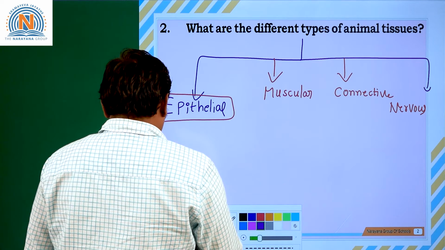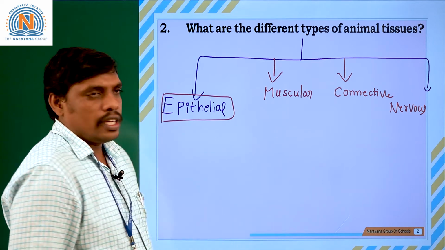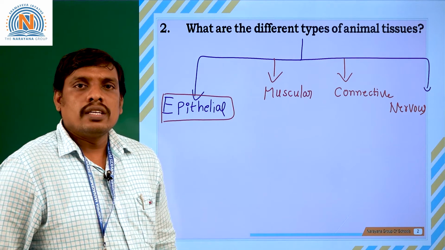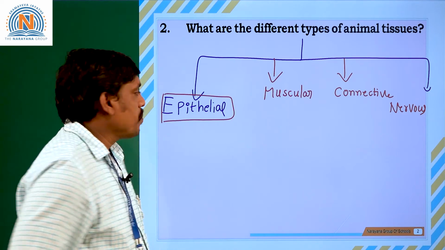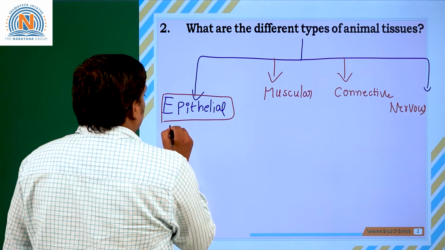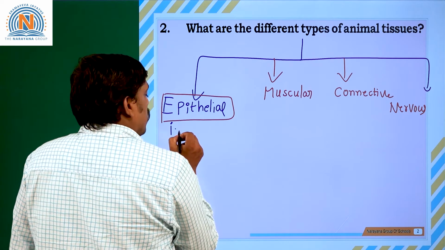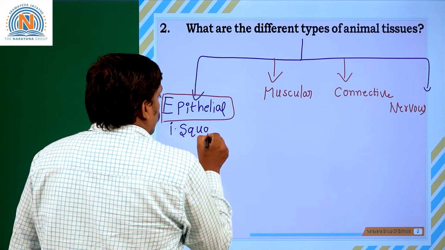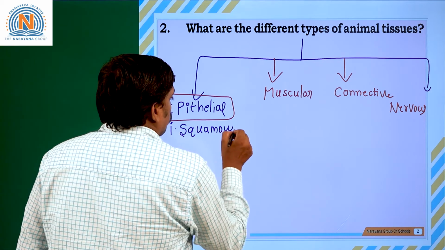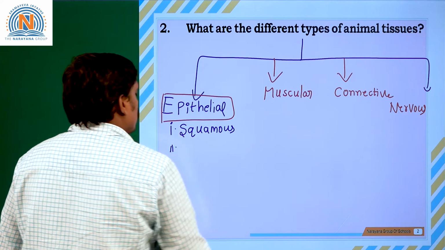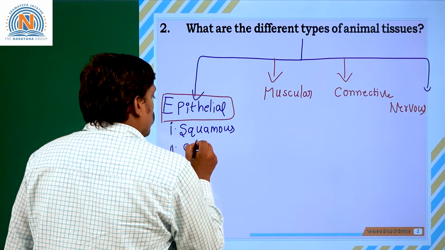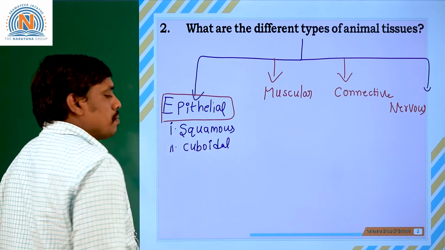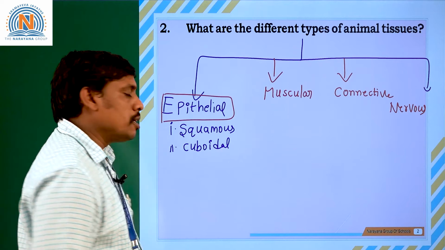Now each and every tissue has structurally and functionally different activities. Suppose take epithelium. There are many epithelial tissues. What are those? The first epithelial tissue is the squamous epithelial tissue, and the second is cuboidal epithelial tissue, simple squamous epithelium or simple cuboidal epithelium.